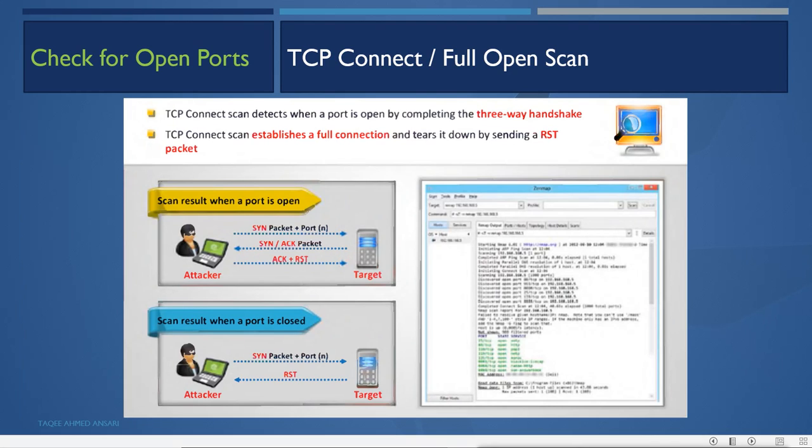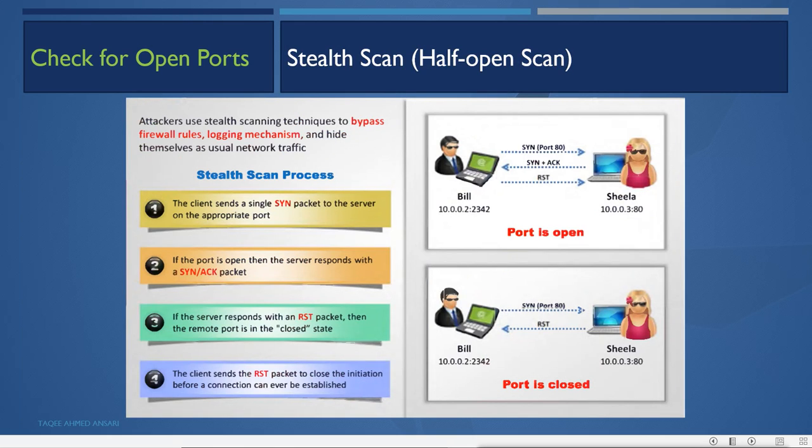Now if you want to go stealth, for the stealth scan we can first do a half open scan. Now what is a half open scan? It is very simple. It is the same as the full scan. First the attacker will send the SYN flag to check whether the port is open or not. Now when the port is open, you will get SYN-ACK. If the port is closed, you will get reset. When it gets the reset, that means the port is closed and the connection is not established, so the matter is closed there. But when the port is open, the attacker will get the SYN-ACK.